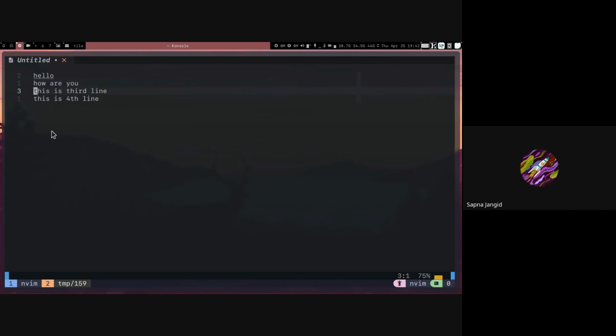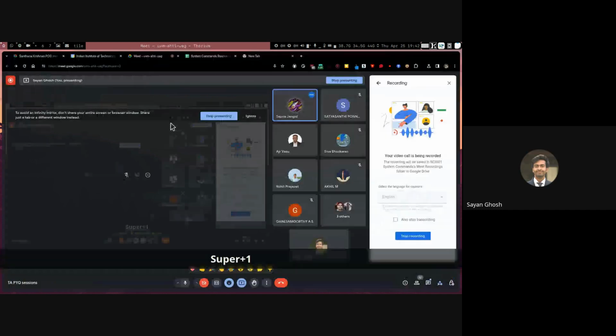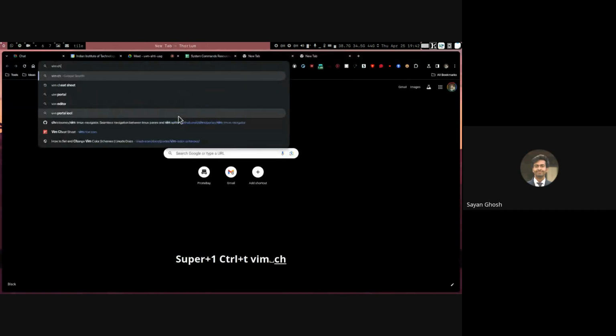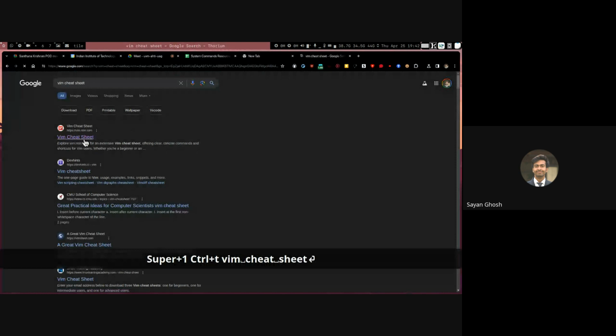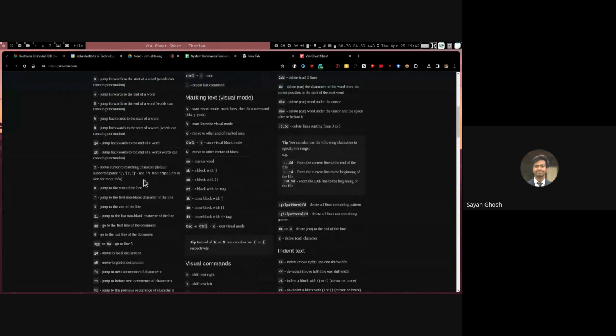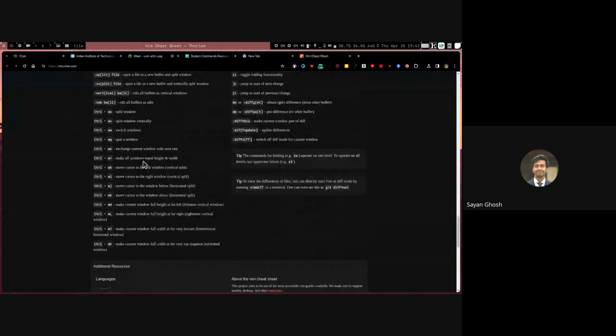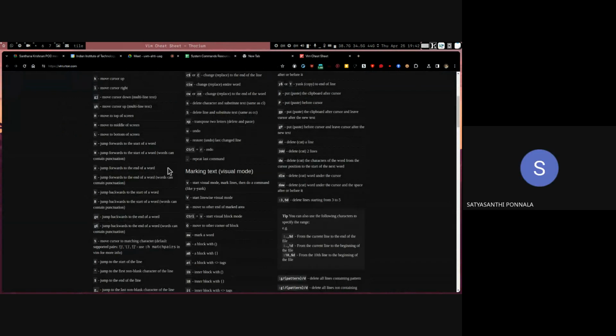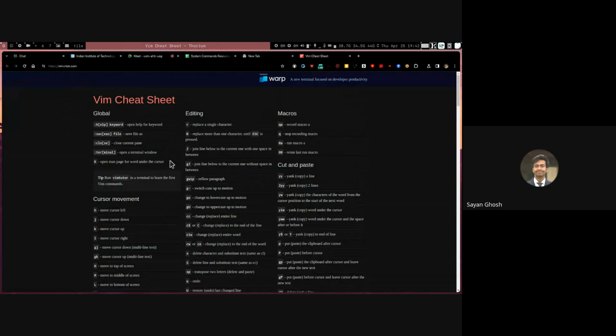Sorry, sir, I want to learn all the commands now, so I'm asking where I'll find all those. You can basically search for a Vim cheat sheet, and there you will get the commands and what they do, right? Here are all of the things. You can learn Emacs also. Emacs or any one is enough. You can see the option is also given in Emacs. So if you don't know Vim, you can also use Emacs.